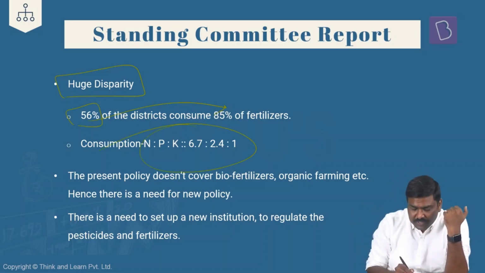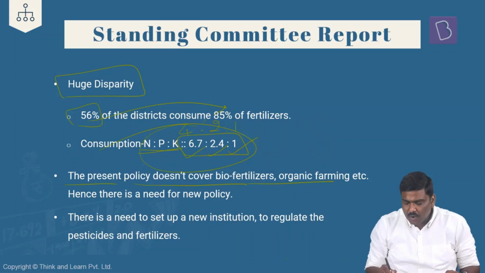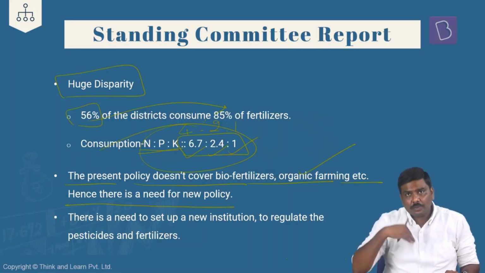And in terms of consumption, the optimal usage ratio is 4:2:1 for NPK, but as per the committee, it is 6.7:2.4:1. The present policy doesn't cover biofertilizers, organic farming, etc. Hence, there is a need for the new policy. But please understand, government has been taking measures to promote this.